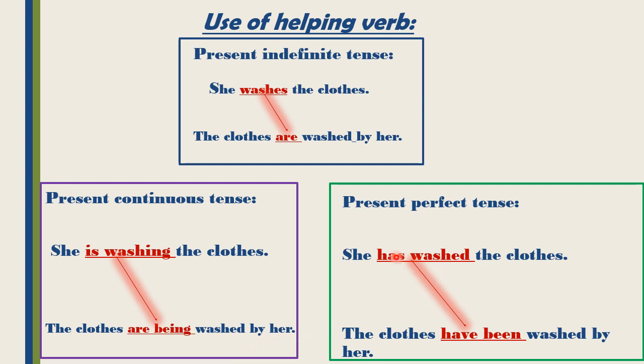Then present perfect tense. In present perfect tense, there will be has, have and third form in active voice. Here it is written has washed. It means that it is present perfect tense. So we have to use the helping verb of present perfect tense, that will be has been, have been. Clothes are plural, so we have to use have with it. It will be, the clothes have been washed by her.